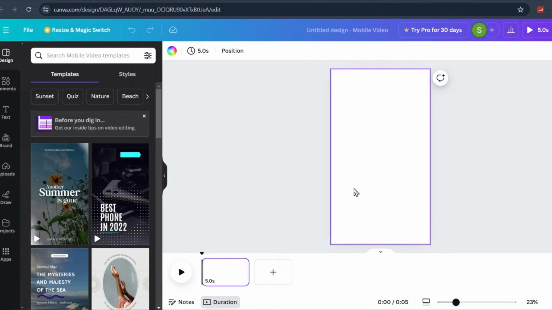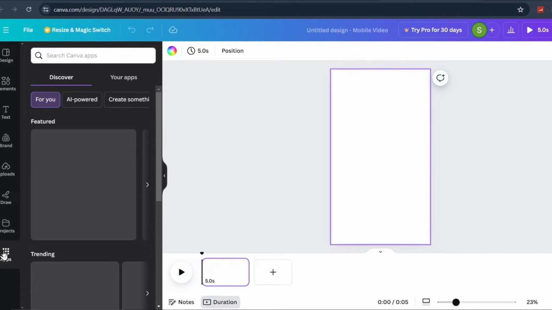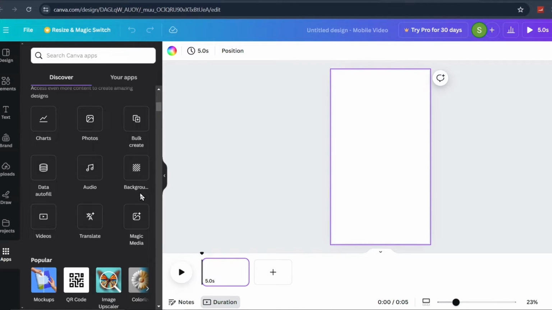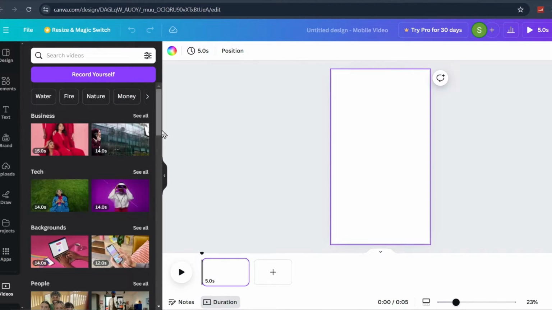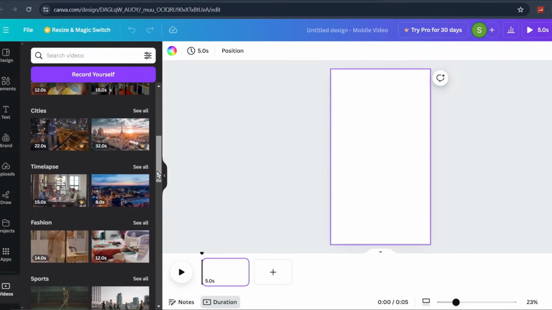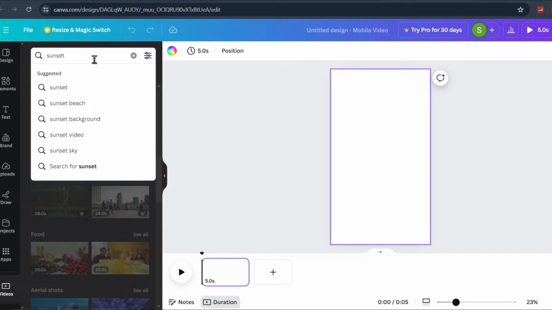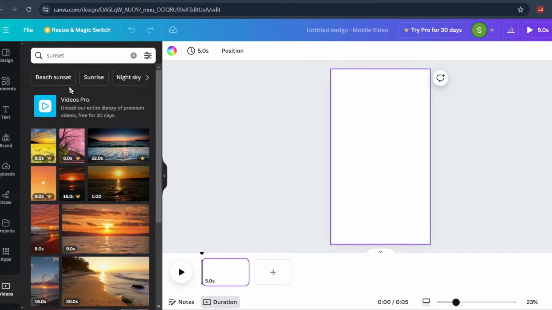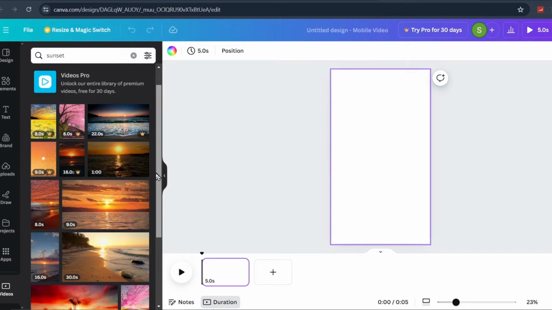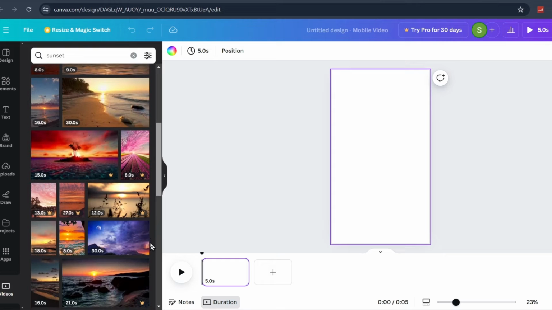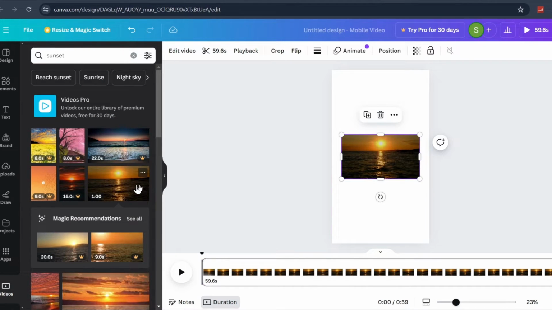To create YouTube Shorts, first let's choose a background video. For that, click on the app icon at the bottom left side. Scroll down and click on Videos from the options here. Here you can see video templates that can be used for the background. I am searching for sunset because I want a sunset background. I will scroll down and find a good one, then select a background and take it to the template.